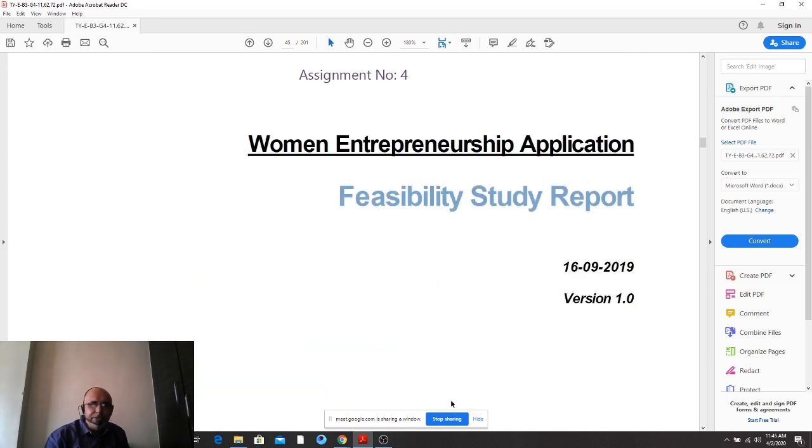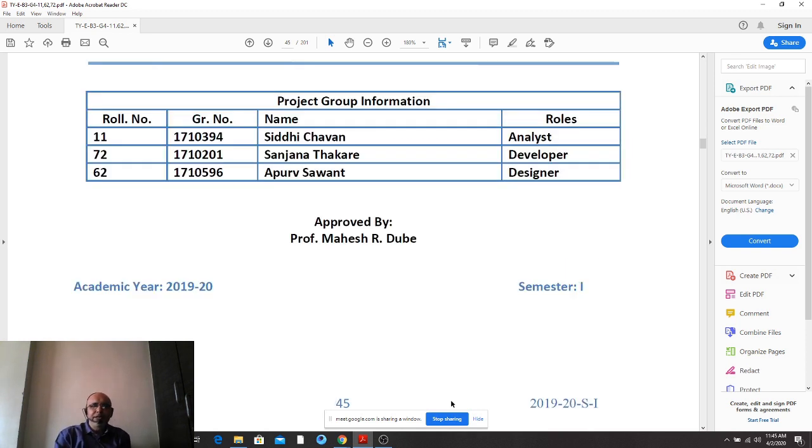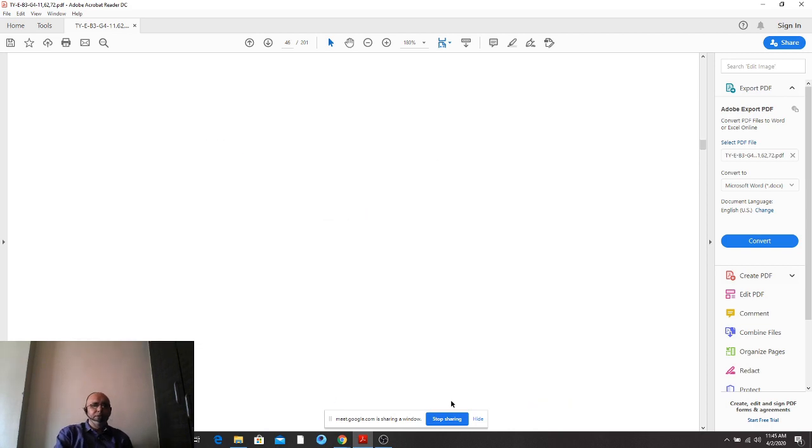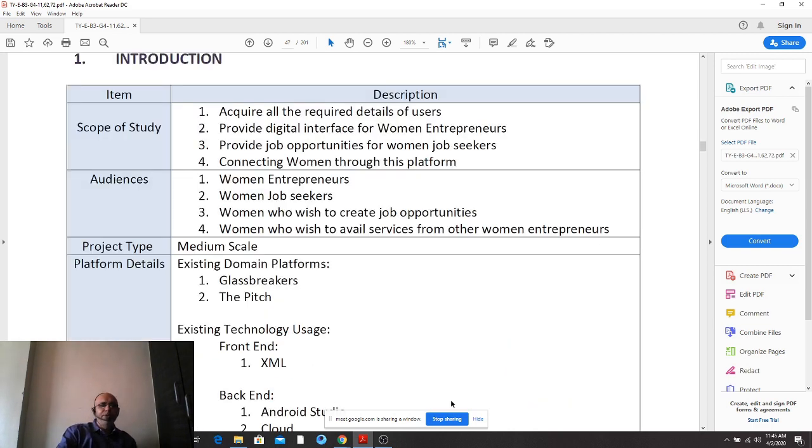Now the fourth assignment, the feasibility study report. Who does that? Not again the analyst, developer and designer. Okay. The feasibility study has to be worked out with the product owner, the development team and the stakeholders, right? Whether the project is feasible, technically competent enough. So you may work on it; this is a small document.